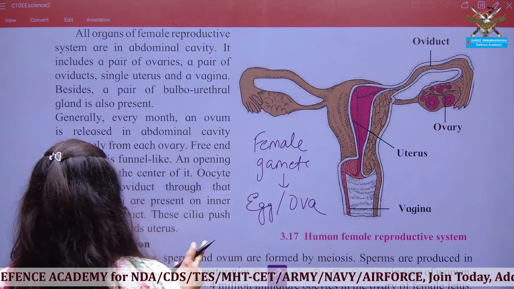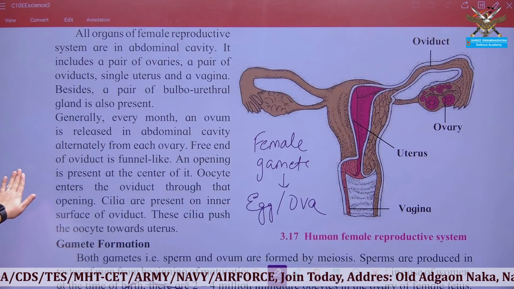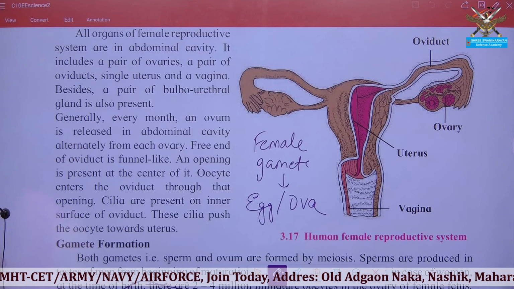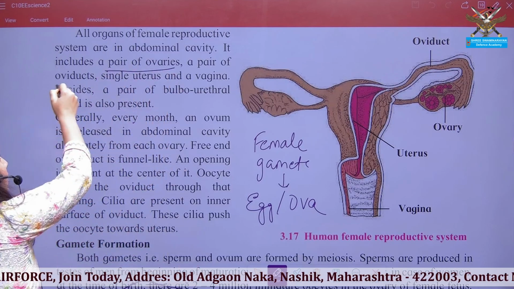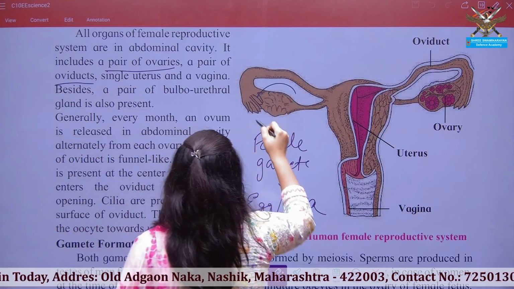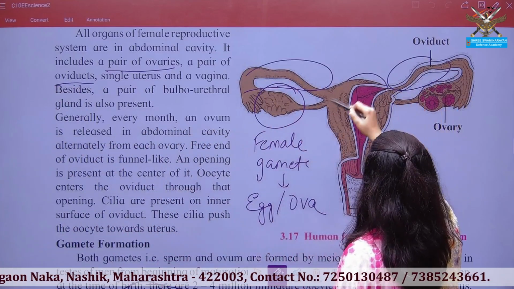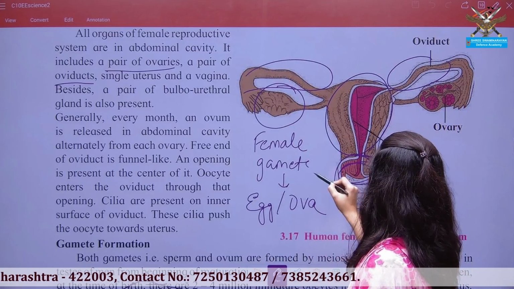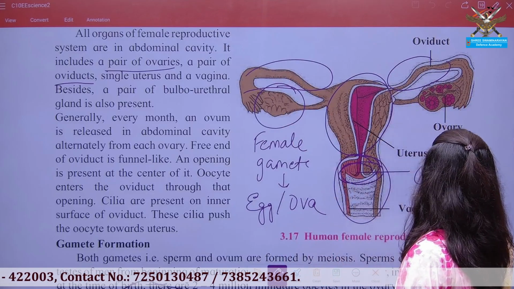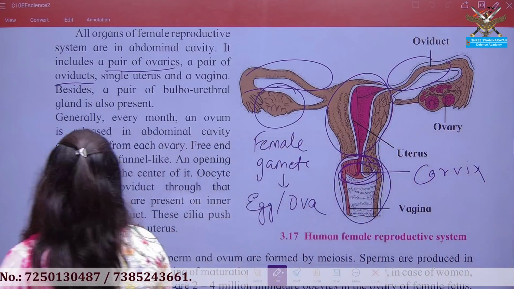What is the structure of the human female reproductive system? It contains a pair of ovaries, a pair of oviducts, a single uterus and a vagina. Here the opening of the vagina is known as the cervix. Okay, the opening of the vagina is known as the cervix.